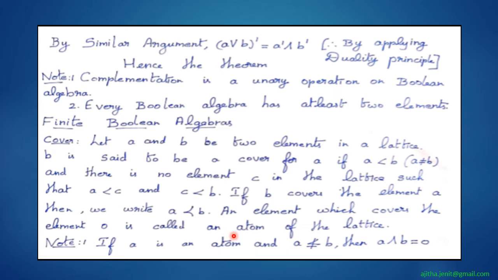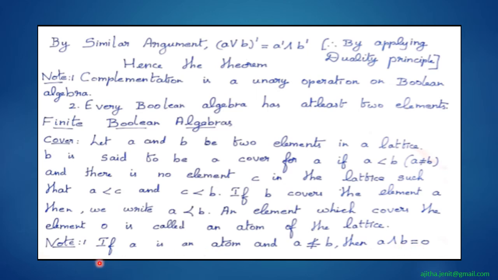And the next definition is for an atom. So what is an atom? An element which covers the element 0 is called an atom of the lattice. And also note this point: if A is an atom and A is not less than or equal to B, then A meet B is equal to 0.